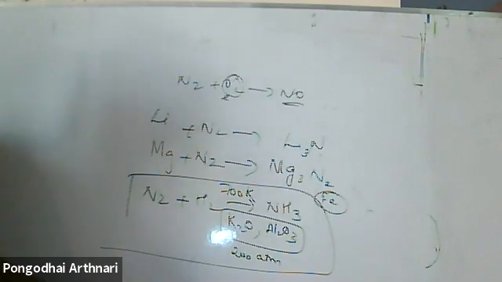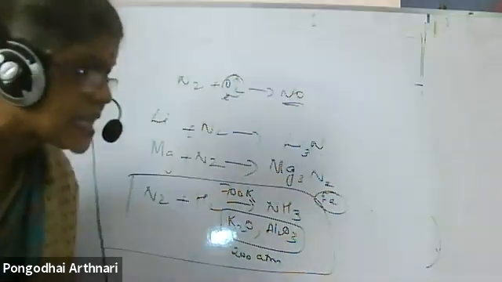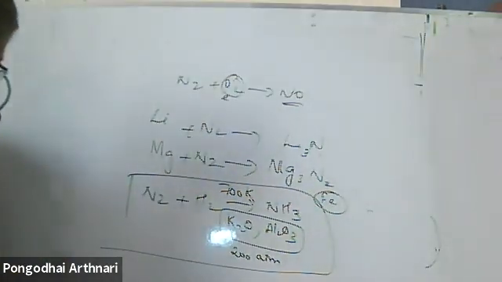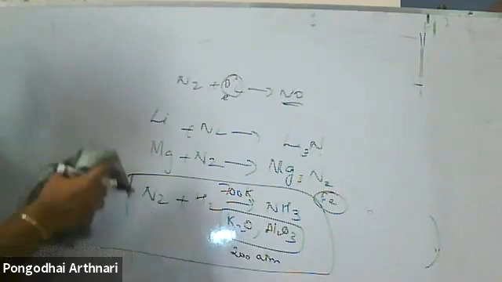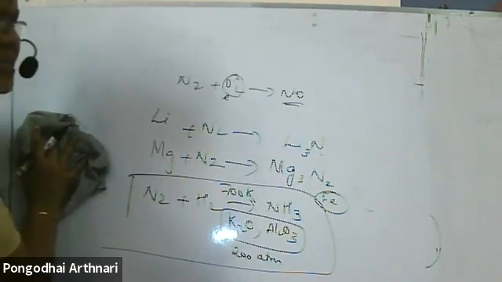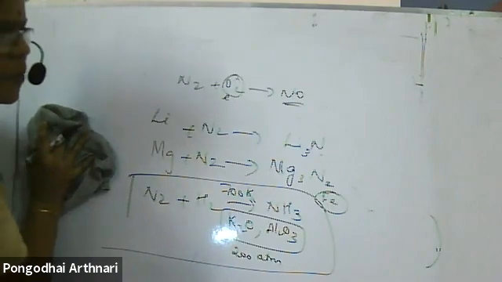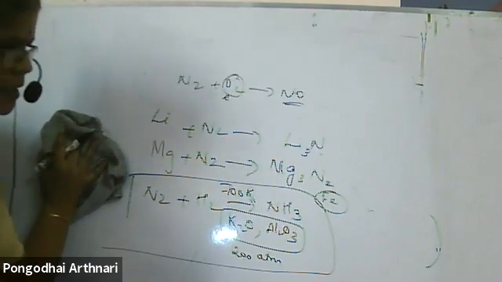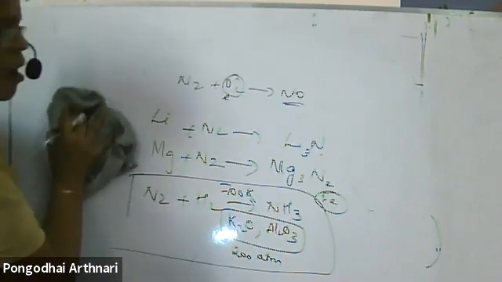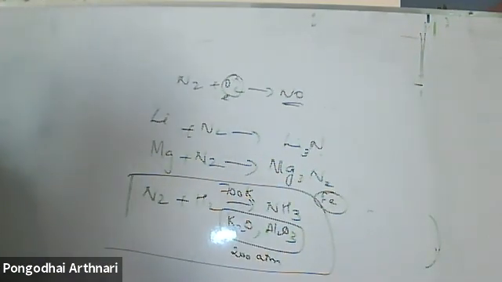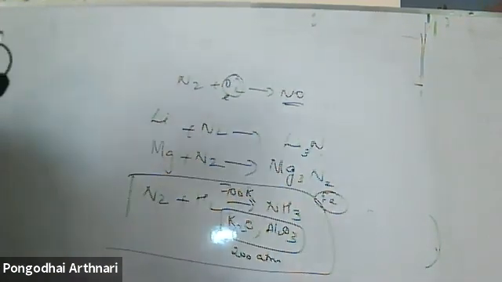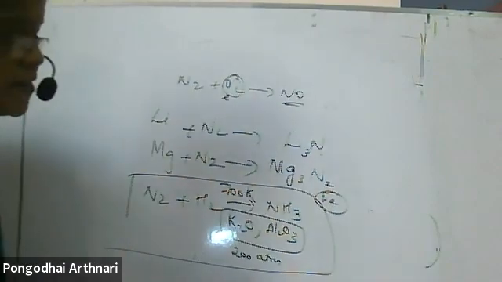Write the reaction of thermal decomposition of sodium azide. Just now I told sodium azide. It decomposes to form sodium plus nitrogen. Why is nitrogen less reactive at room temperature? Because nitrogen exists as N triple bond N. It needs high bond dissociation enthalpy to break the bond. So nitrogen is said to be less reactive, or it is inert at room temperature, I can say. It is inert at room temperature, but it can react at a very high temperature.